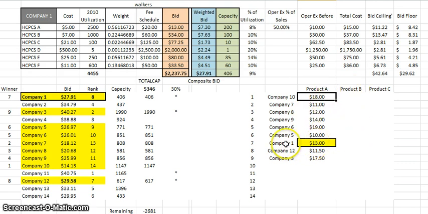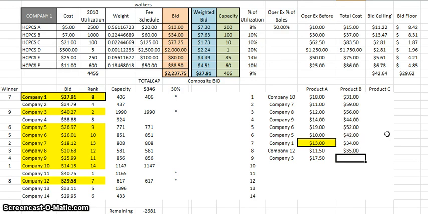So in our case, company 1, HCPCS code B, we did 34. So we place the 34 here. And again, we figure out what the different reimbursement rates or different bid amounts were for each of these other companies. So let's say this was 31 and 59 and 56 and 44 and 42, 35 and 29.